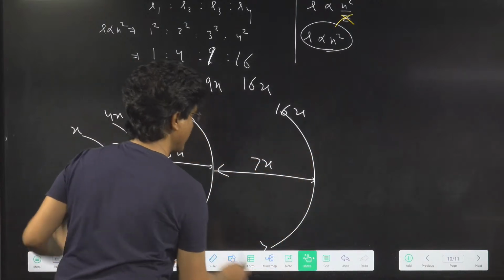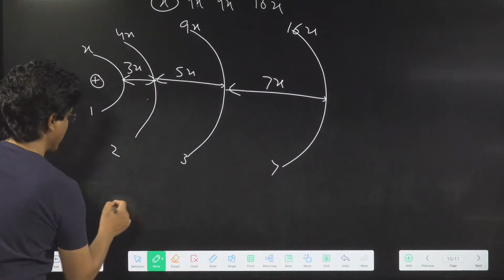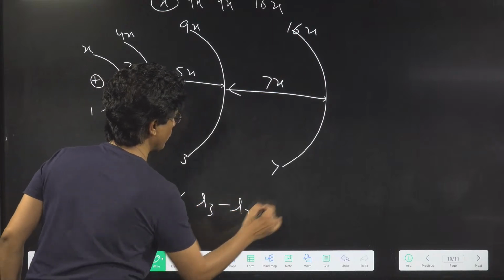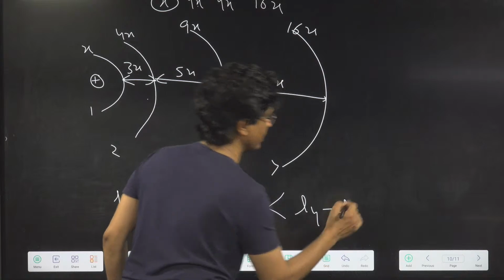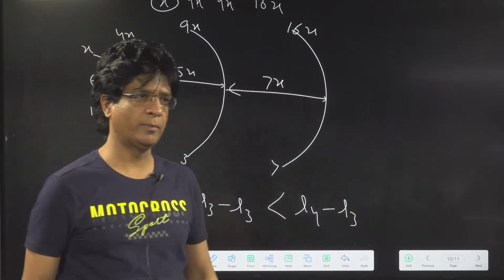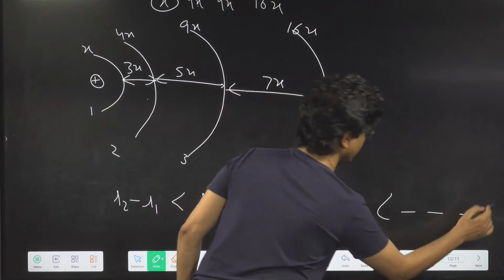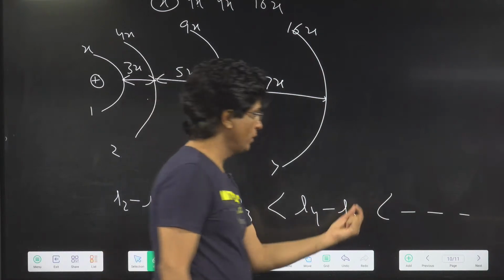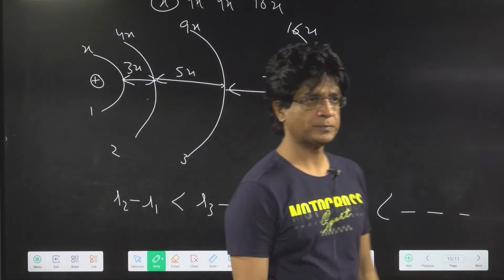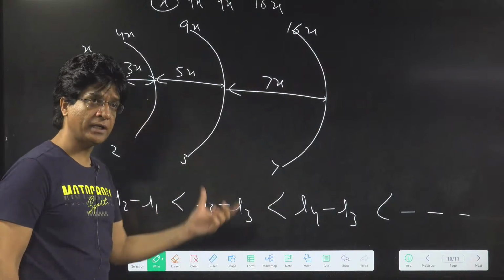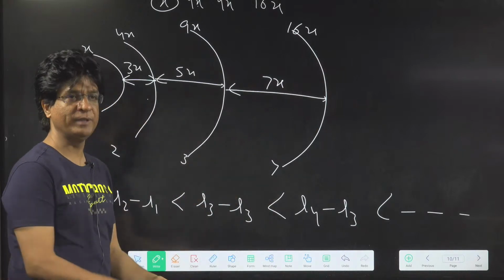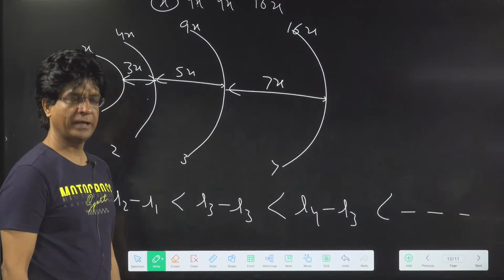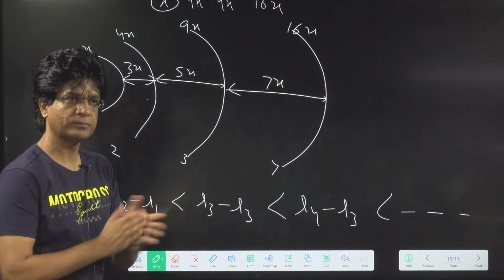So can I conclude that R2 minus R1 is less than R3 minus R2, which is less than R4 minus R3, and so on? As you keep moving, the difference between two consecutive radii also increases. With energy, you will see that the reverse order will be there. So it becomes very important that you focus on the minute details.